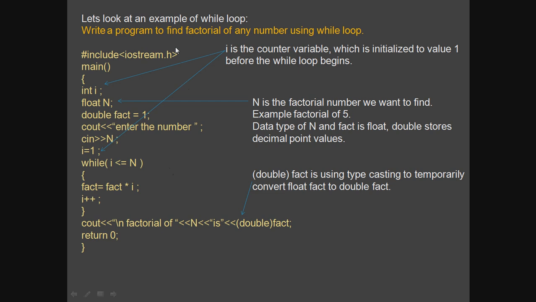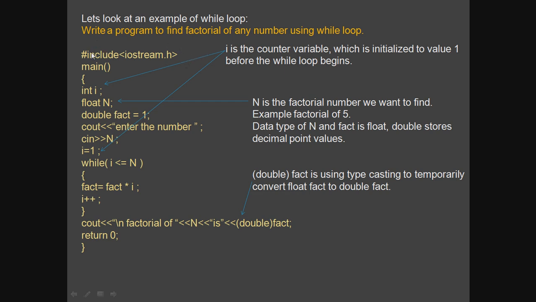Now let's look at an example of a while loop. Here the program finds the factorial of any number using a while loop. We have already seen two or three factorial programs, so by now you must be familiar with the concept of factorial. We can do factorial in many ways: using the for loop, using the while loop, and using the do while loop. It is also possible to do factorial using the if construct, which is explained in later pages.